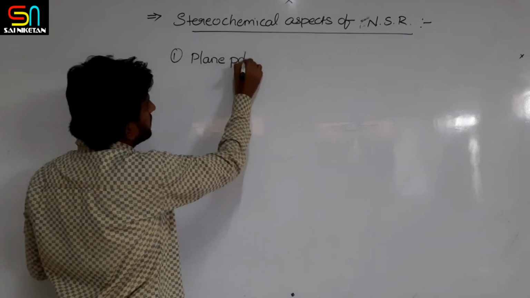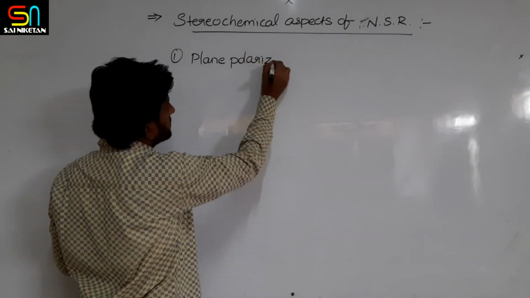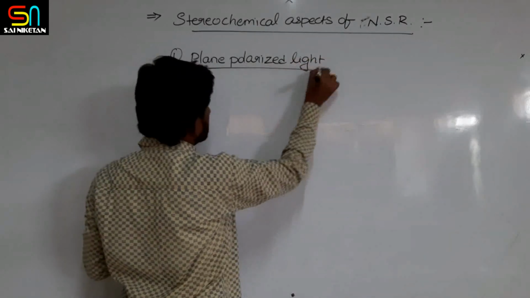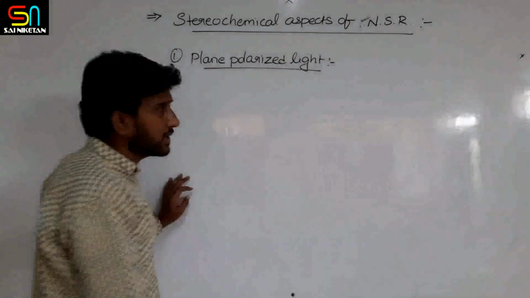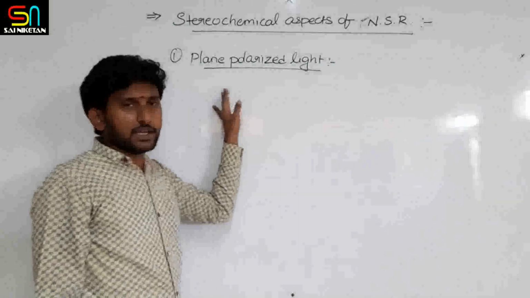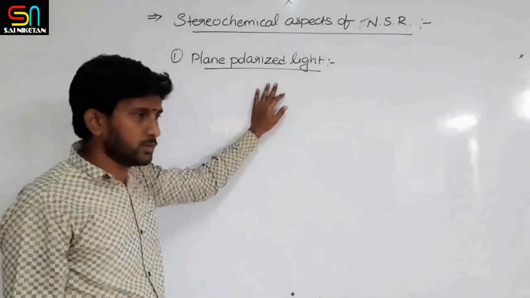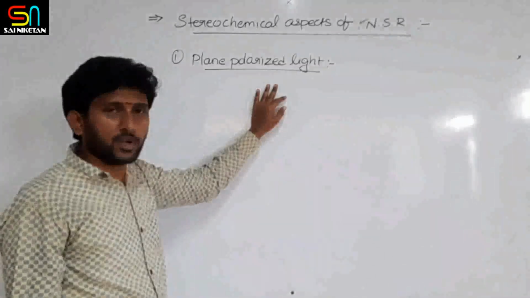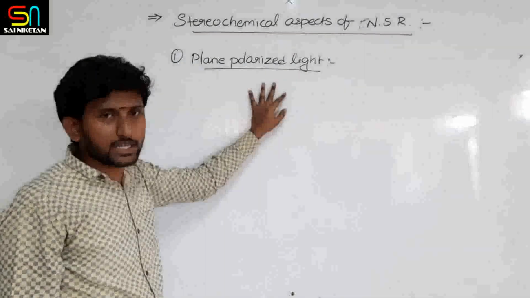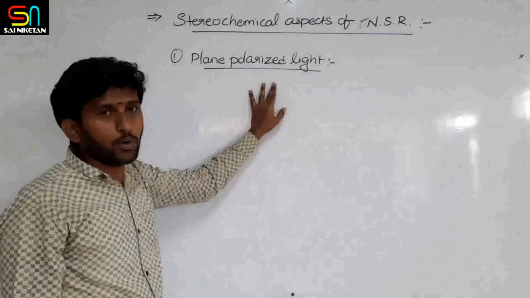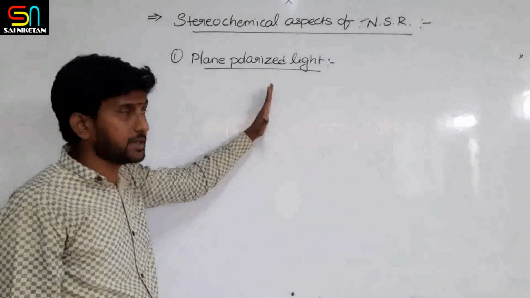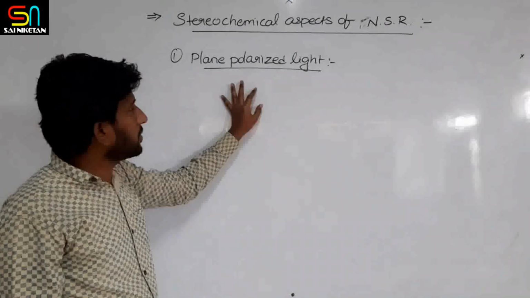plane polarized light. Okay. Now, what is plane polarized light? When an ordinary light is passed through a nickel prism or Polaroid, what happens? The light's electric field vibrates only in one plane. Such type of light is called plane polarized light.